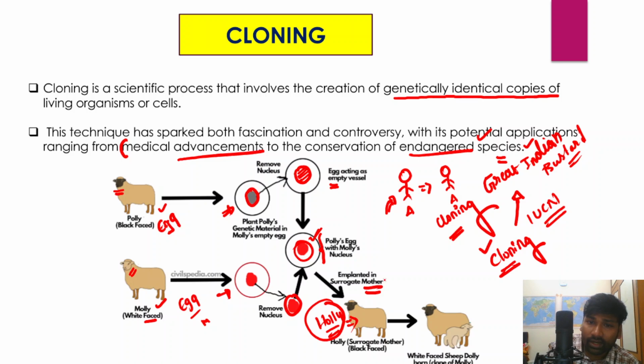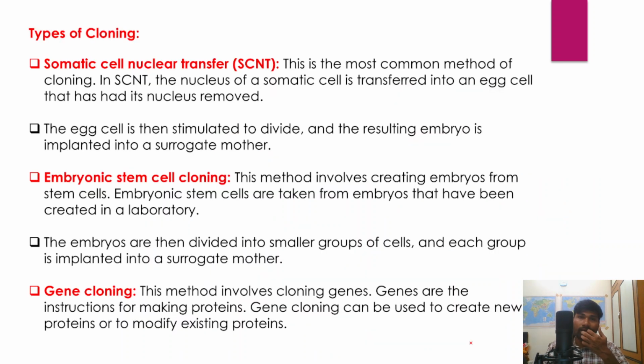In Holly, we introduce this engineered or genetically modified egg. This is also called the surrogate mother, and she has a black face. Now the ultimate result is that a white-faced sheep, Dolly, is born to this black-faced sheep Holly. The sheep is black-faced, but ultimately we have produced a white-faced sheep from a black-faced sheep. So this is how cloning is done. I hope you have understood how cloning is done.